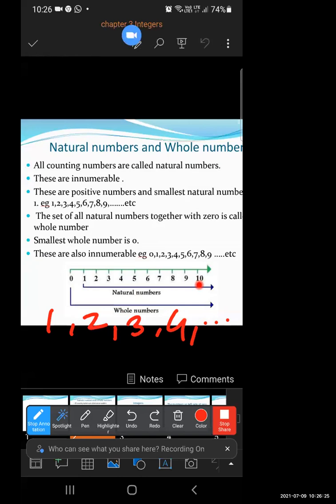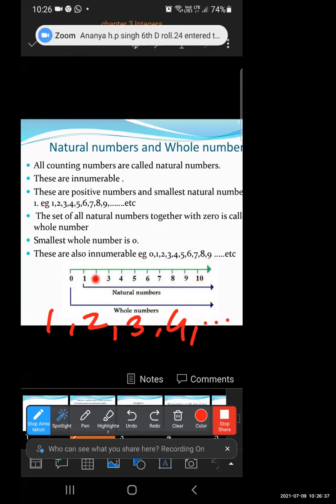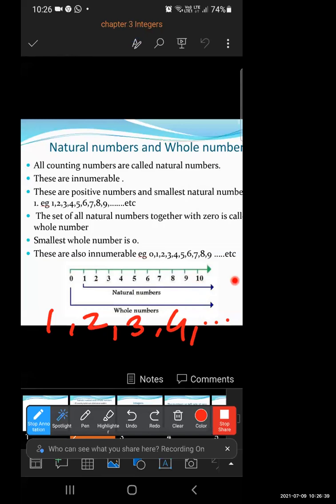If you see the diagram carefully, you can observe 1, 2, 3, 4, and so on. Here I had a little space, so I have given the numbers till 10. But innumerable means uncountable numbers. The numbers which start with 1 are innumerable. These are natural numbers. And the numbers which start with 0 are known as whole numbers. Understood? So what is the smallest natural number? 1, because the numbers start with 1.